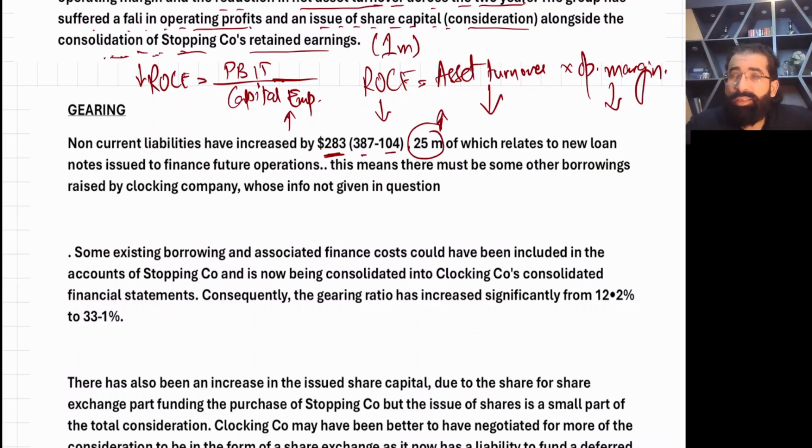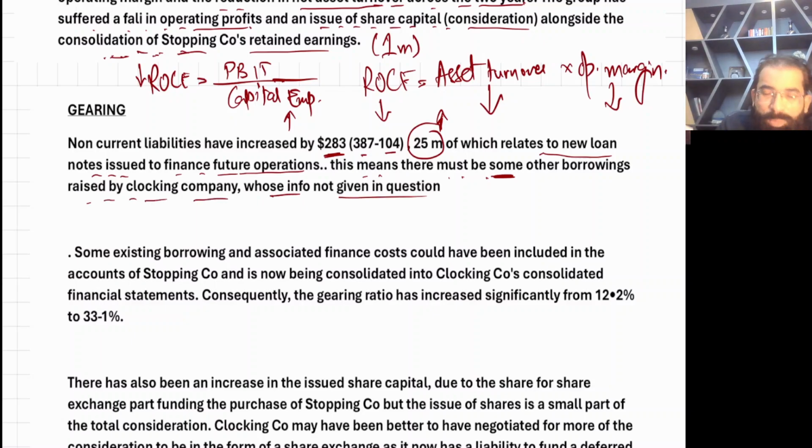Or there may be another reason. In 2008 you added both parent and subsidiary. So it is possible that the subsidiary company's SOFP has abnormal loans, and that's why the gearing of the group went up. These are the reasons. Read it: 25 million of which relates to new loan notes issued to finance future operations. This means there must be some other borrowings raised by the subsidiary company whose info is not given in the question.